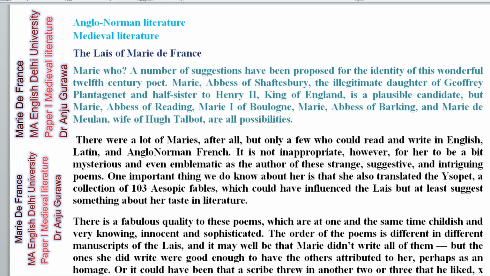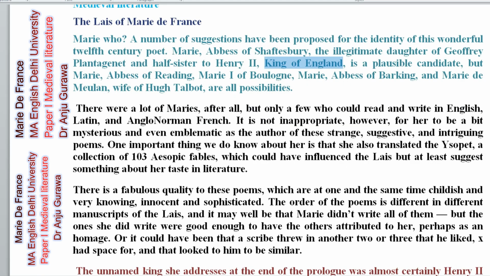So we generally identify her with the abbess of Shaftesbury, the illegitimate daughter of Geoffrey Plantagenet and half sister of Henry II. This is the important reference you need to remember, because she is a half sister of Henry II, King of England. She is a plausible candidate, but Marie, abbess of Reading, Marie, prioress of Bulgurn, Marie, abbess of Barking, and Marie de Meulan, wife of Talbot, are all possibilities.